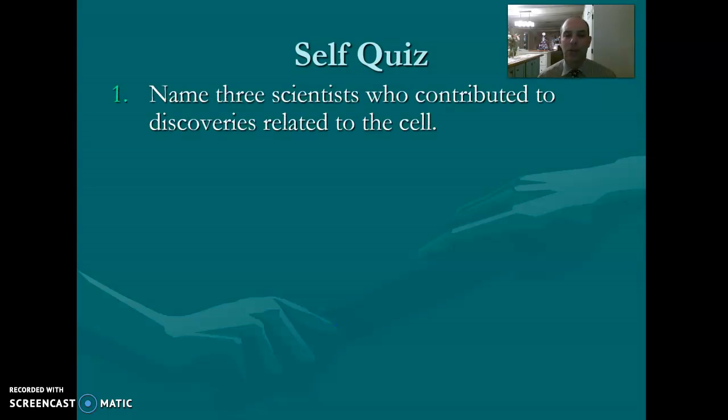Quiz time. Question 1: Name the three scientists who contributed to cell theory or discoveries related to the cell. Discoveries related to the cell, the first three we talked about. Figure out who they are. Question 2: Why are most cells so small? We went over that. You've got to be able to answer these.